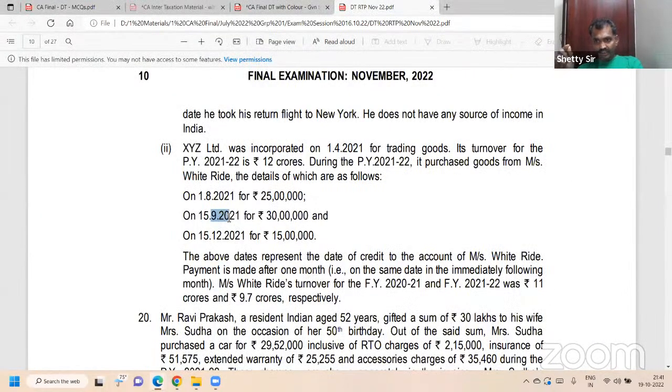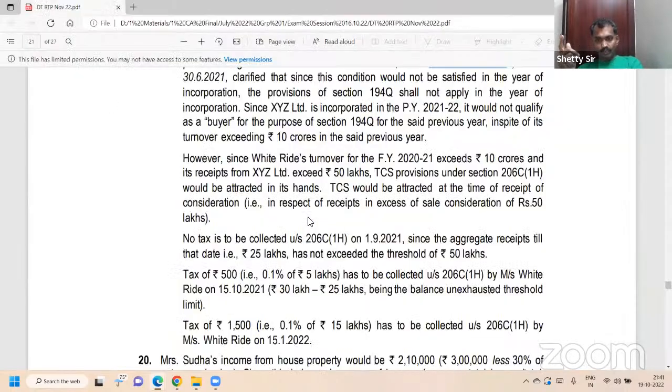25 plus 30, 55 lakh cumulative, minus 50 lakh. 25 lakh on the first date plus 30 lakh, how much? 55 lakh minus 50 lakh. 50 lakh is the exemption, I said it is on the excess. 55 lakh minus 50 lakh, 5 lakh into 0.1%. 0.1% of 5 lakh is 500. Understood?